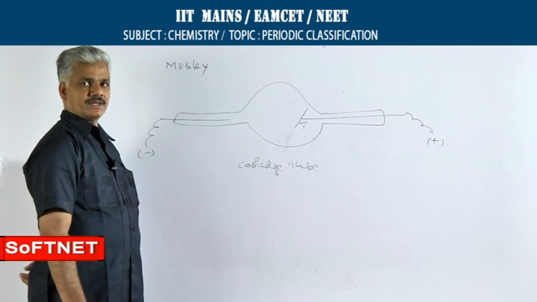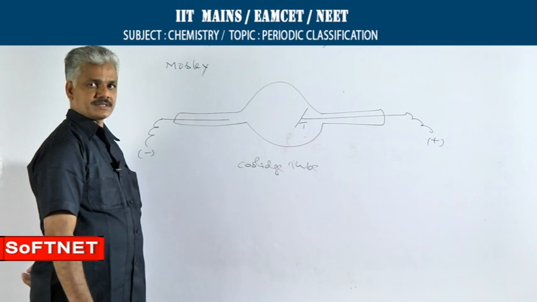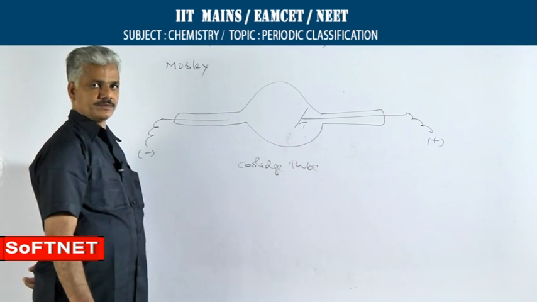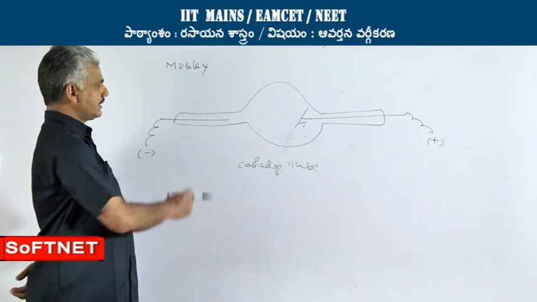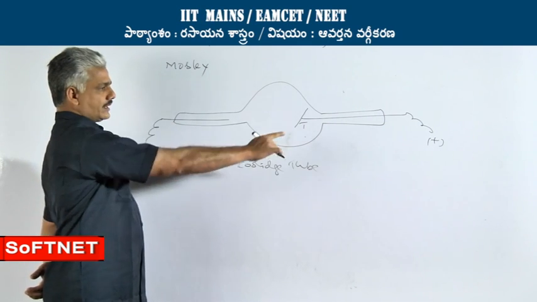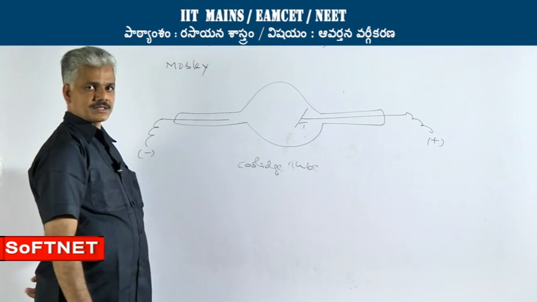Moseley's periodic classification is based on X-ray production experiments. Anode is fitted with a target.